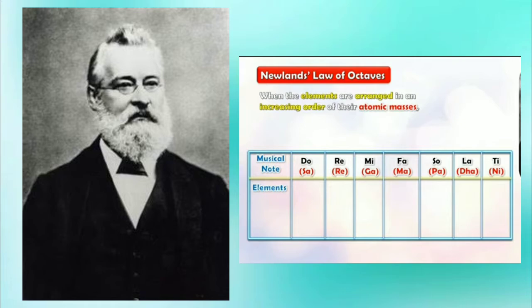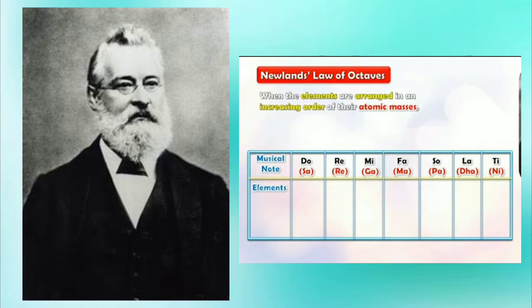He arranged the elements according to the Indian music system. So children, there are 7 main notes in Indian music, namely Sa, Re, Ga, Ma, Pa, Dha, Ni. Right? We know this. He arranged the elements as per the frequency of these notes.